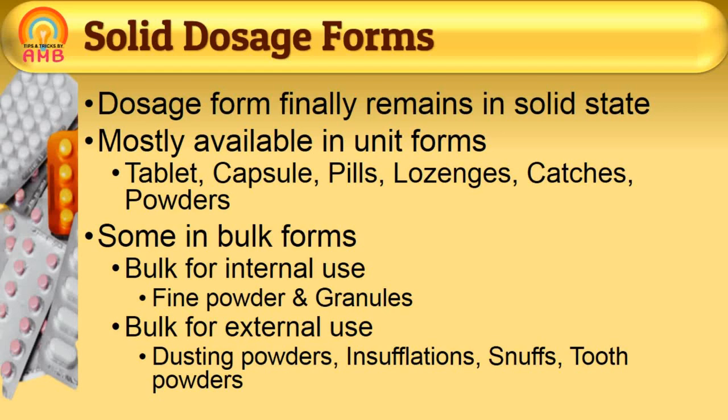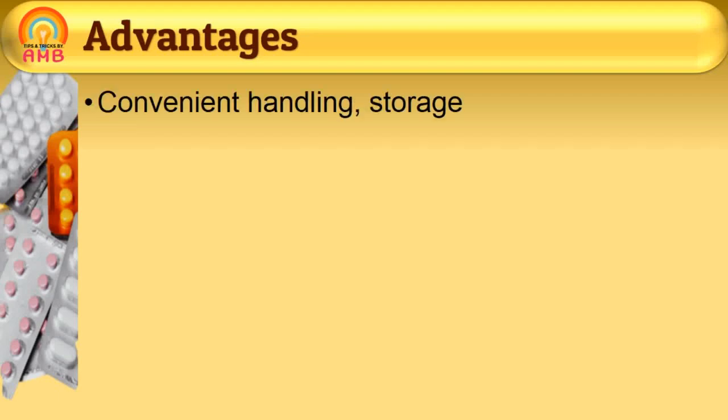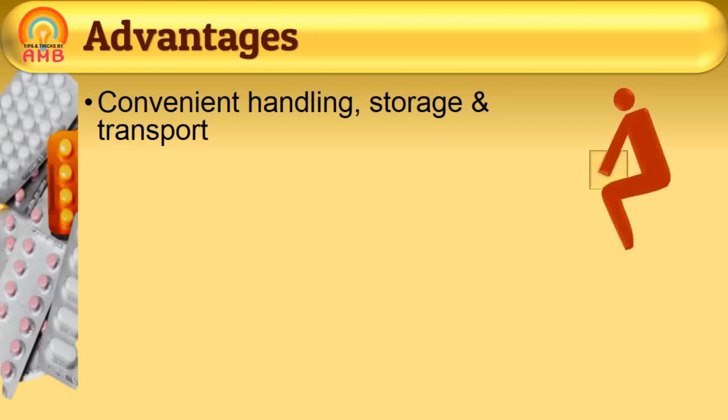Now we will discuss why solid dosage forms are popular. Solid dosage forms are the most convenient dosage forms because of different advantages. First advantage, these are convenient to handle, store and transport as compared with liquid dosage forms.